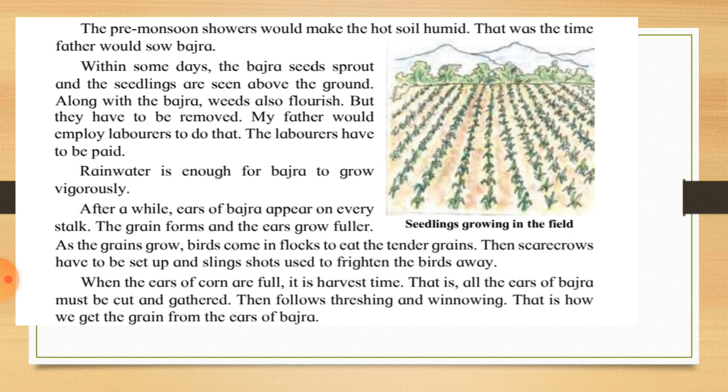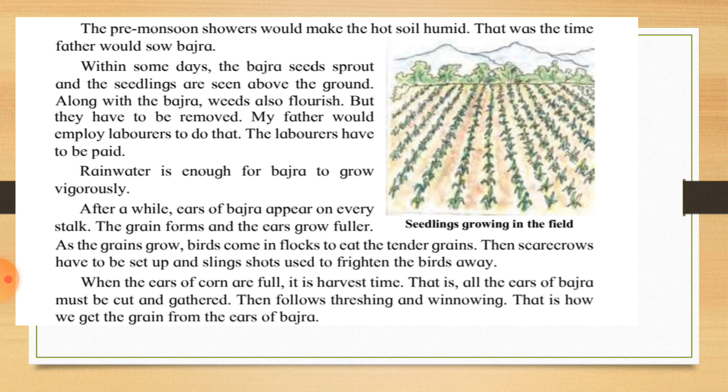Rainwater is enough for bajra to grow vigorously. This is called irrigation. Irrigation means giving water to the plants. After a while, ears of bajra appear on every stalk. The grain forms and the ear grows fuller.